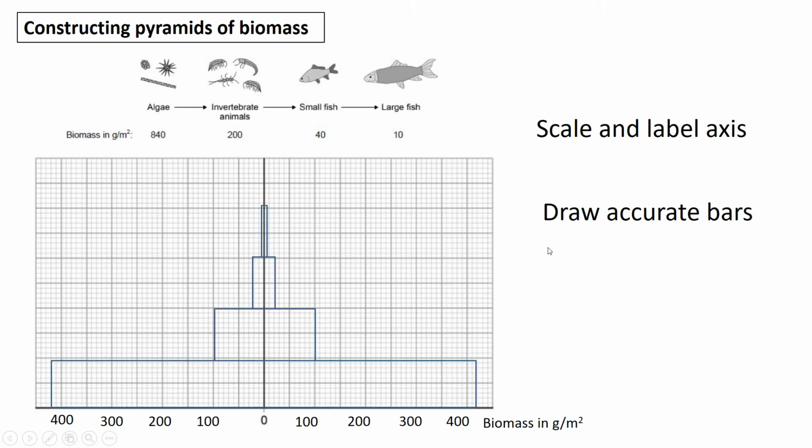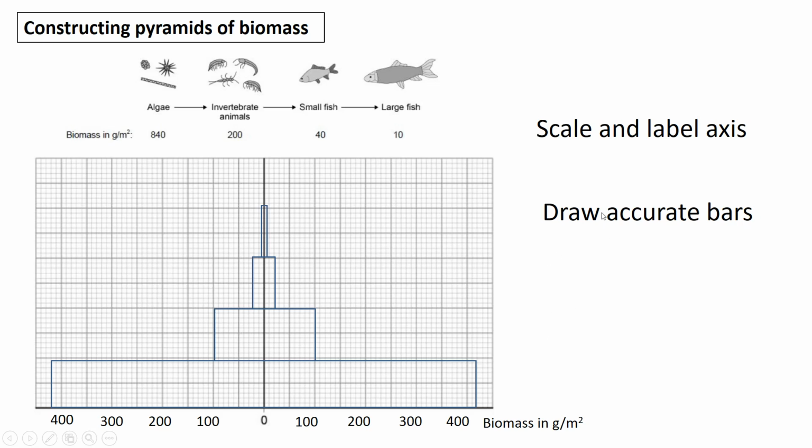Then you will need to draw some accurate bars. So you can see algae is 840, so you'd have to use the scale to draw the bar at 840. So that would be 420 this side of 0, 420 this side of 0, so that makes 840 grams per metre squared when you add them up. And then you carry on with the invertebrate animals, small fish and the large fish.